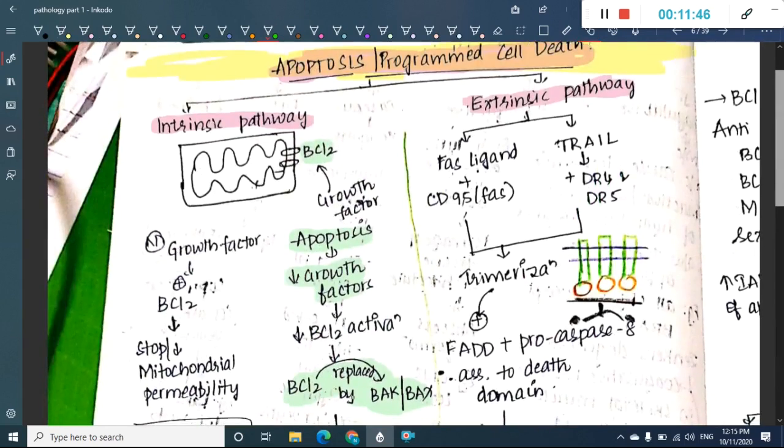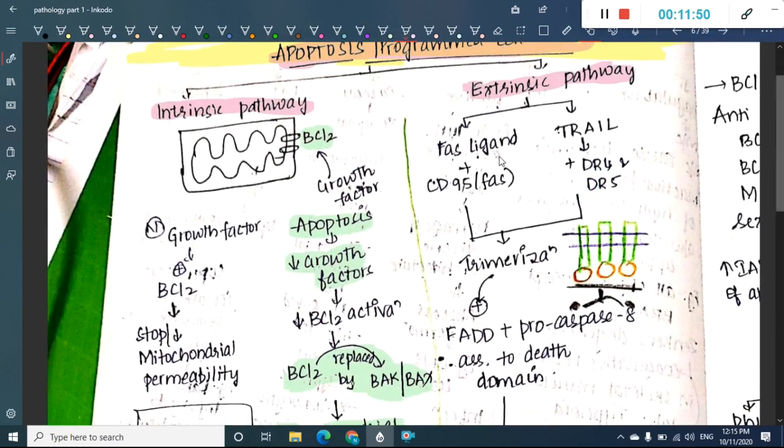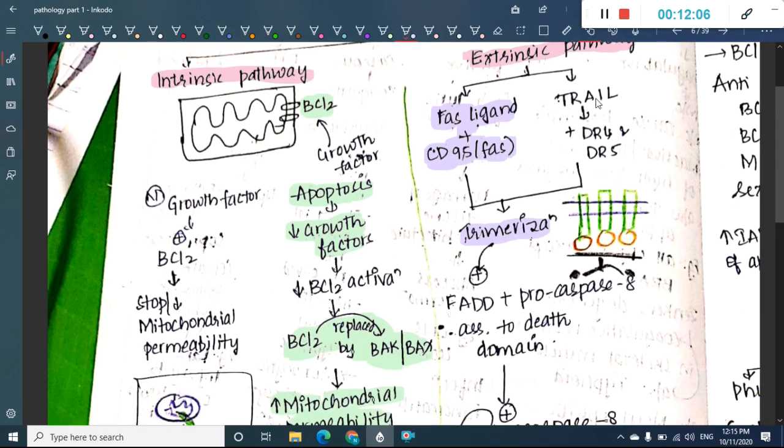Then if you see the extrinsic pathway, we have two things. One, we have Fas ligand. This Fas ligand will combine with CD95 Fas, and it forms trimerization of FADD. There is one more, which is called TRAIL, which combines with DR4 and DR5, and it also causes trimerization of FADD.